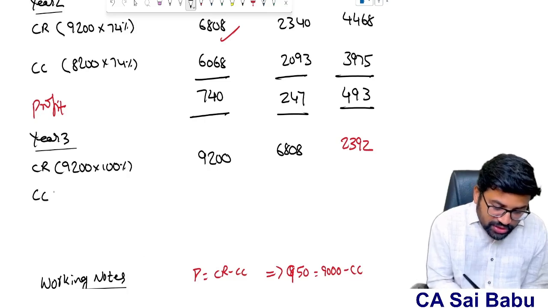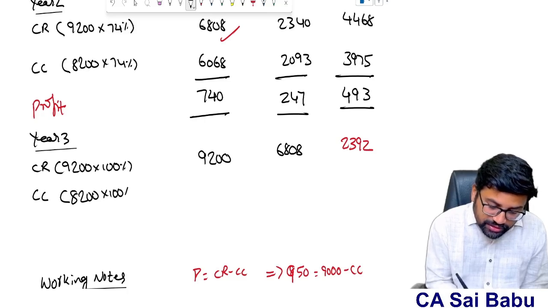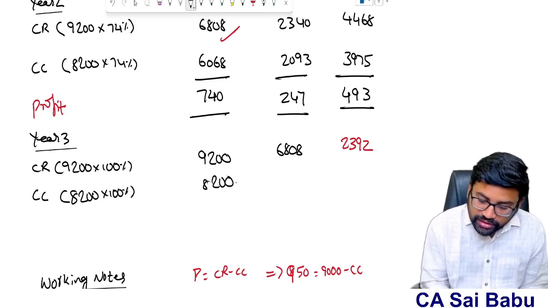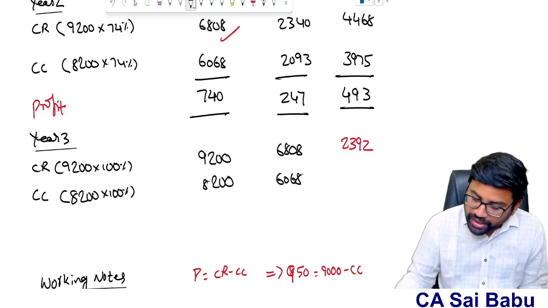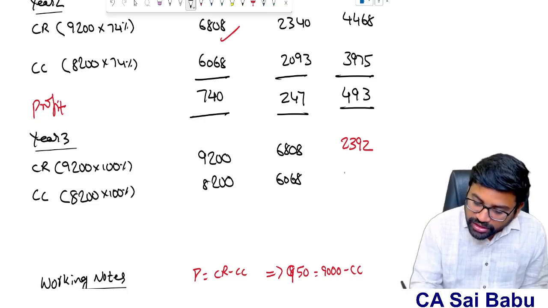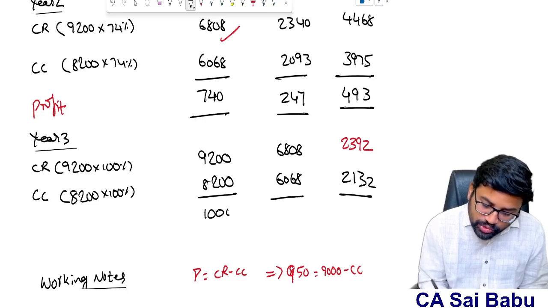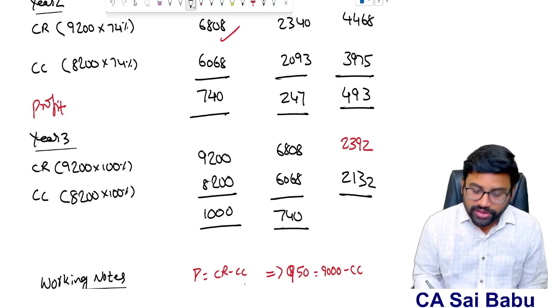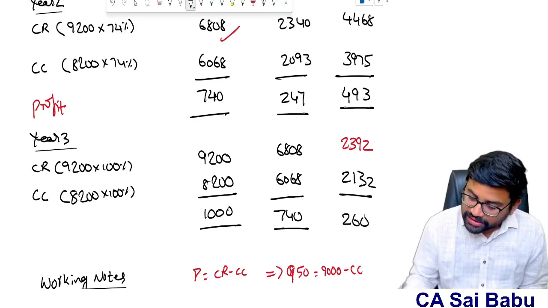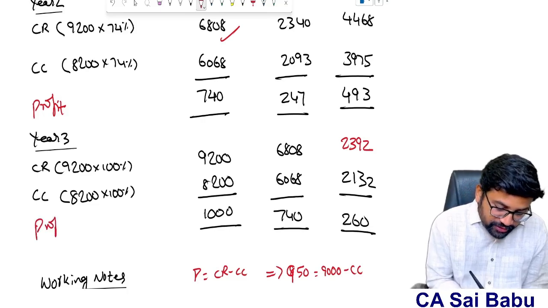And the contract cost is 8,200 into 100%. That is 8,200. So already we recognized 6068. So 8200 minus 6068, it will be 2132. So therefore 1000 is the total profit. Already till last year we recognized 740. So therefore 260, I think 2392 minus 2132. So 260 is the profit. So therefore this is profit.